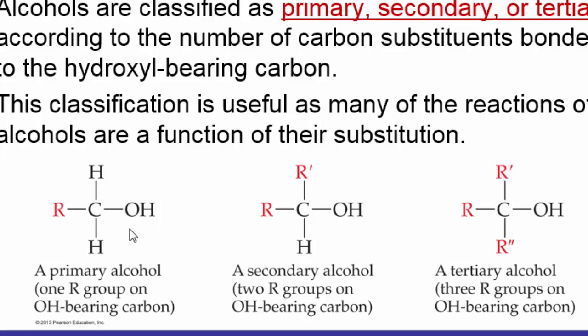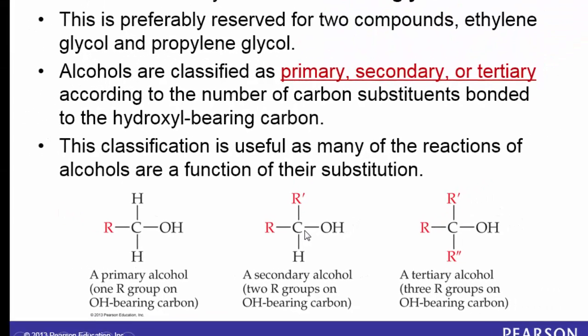So accordingly, when the OH is bonded to a primary carbon, it is a primary alcohol. If it is bonded to a secondary carbon, it is a secondary alcohol. And if it is attached or bonded to a tertiary carbon, then it is a tertiary alcohol.